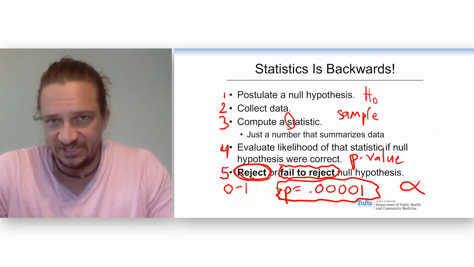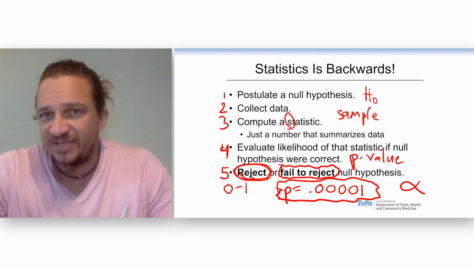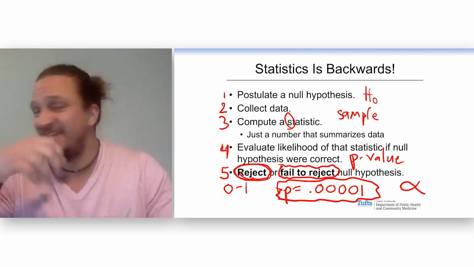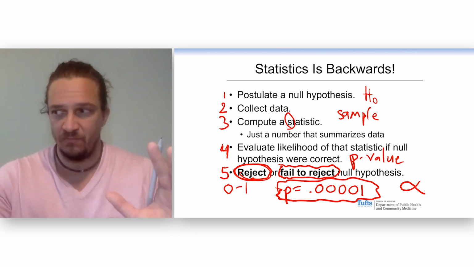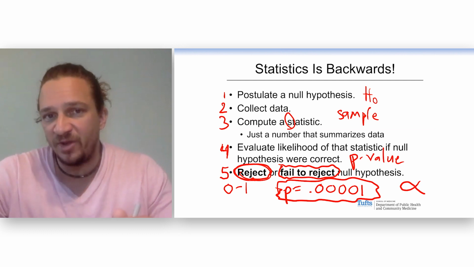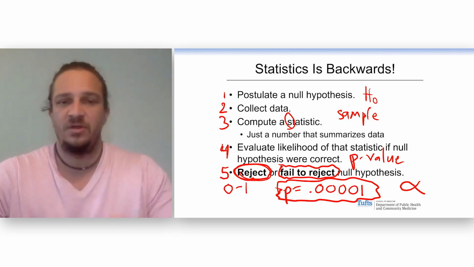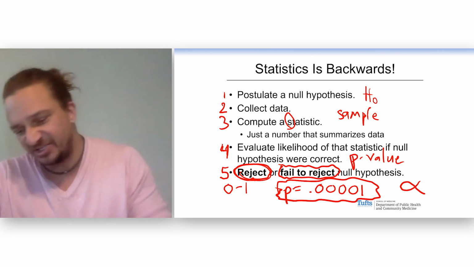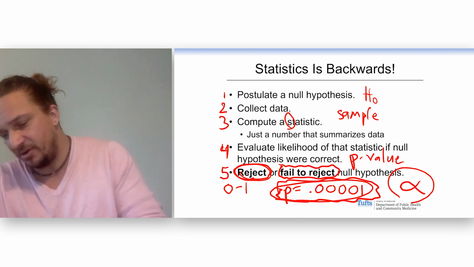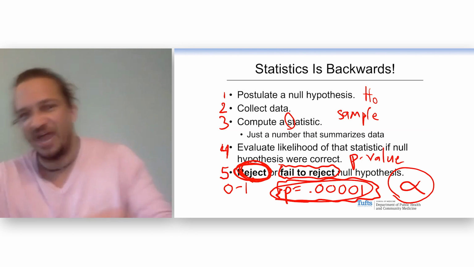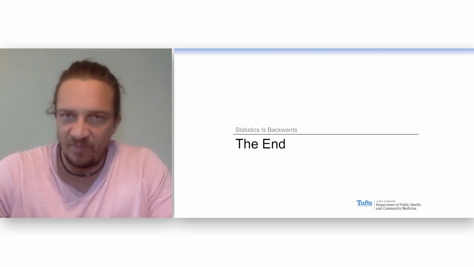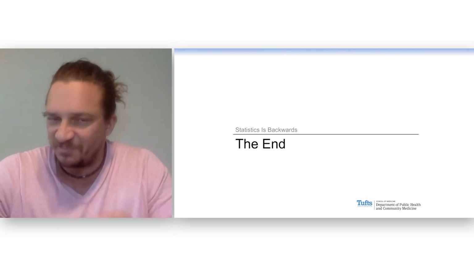So when you get lost in this process, and you will, remember that statistics is backward. First, you say, what would I see if nothing was going on? Then I collect some data, and then I say, what's the probability of getting those data if nothing's going on? And if that's small, how small? Well, smaller than alpha, then we will reject that null hypothesis. We'll come back to this again, but remember, statistics is not hard. It's backwards.